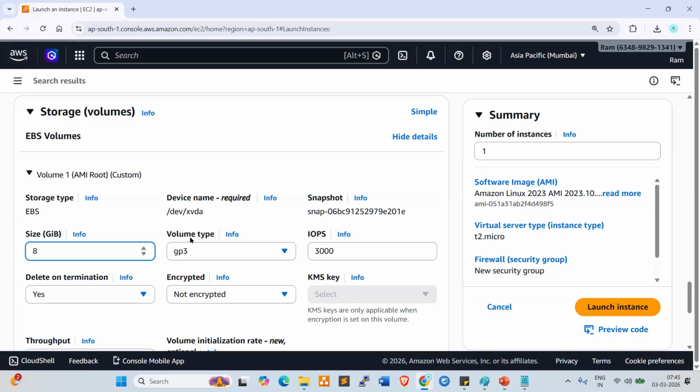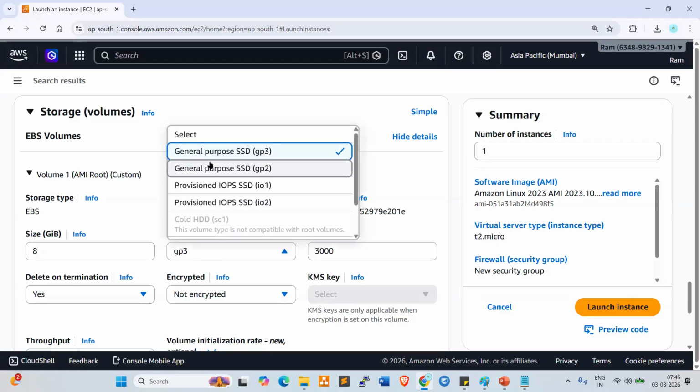Volume type, storage type, GP3, general purpose 3. Look here, different types are available. General purpose SSD, GP3. What is SSD, anyone? We are using SSDs in our laptops, right? Solid state drive, which is very high performance storage.